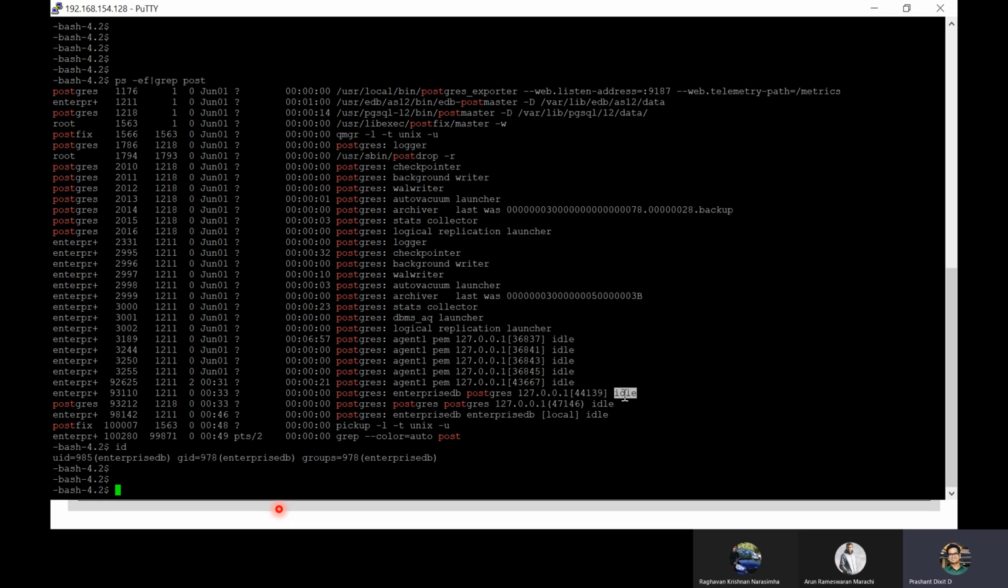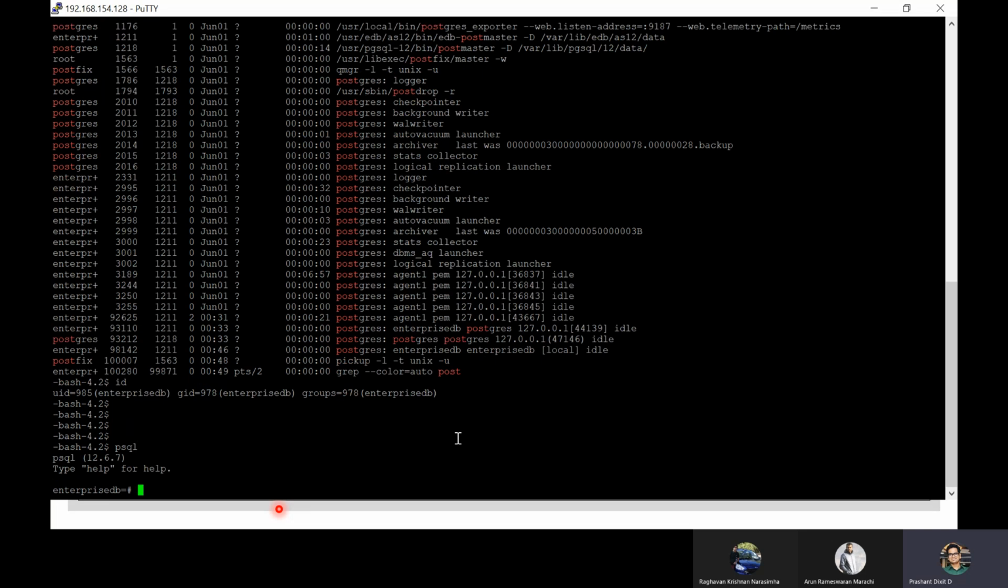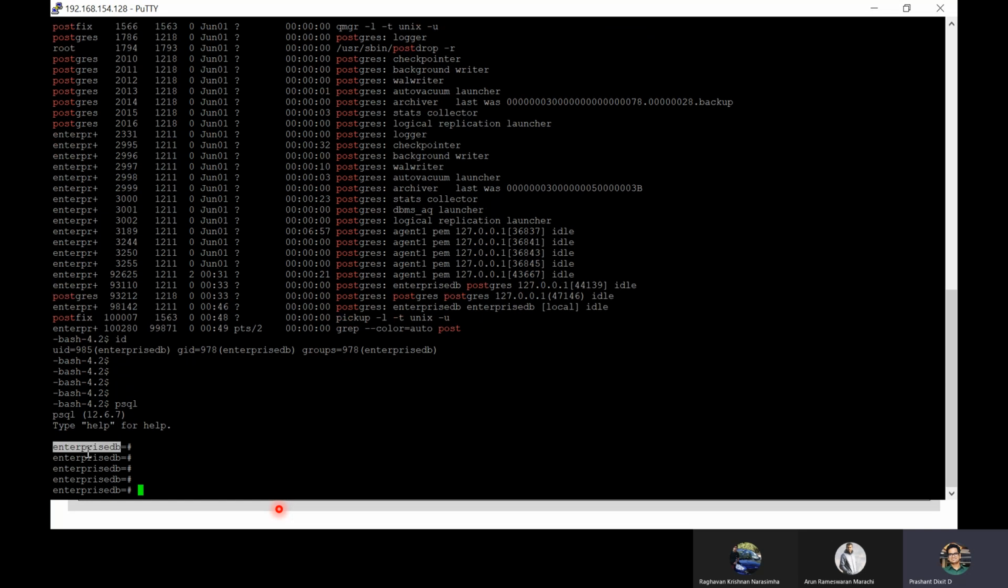Right. So these are some idle sessions. These are some user sessions connected, but right now idle. Okay. So if you punch in a psql command, here you will see you have successfully connected with the Postgres database, right? But if you see, it starts with Enterprise DB. What exactly is the meaning of it? It's saying you are connected with the Enterprise DB user, correct?